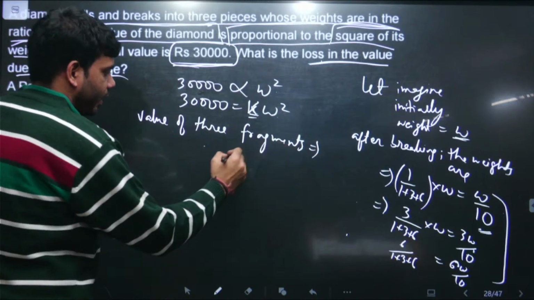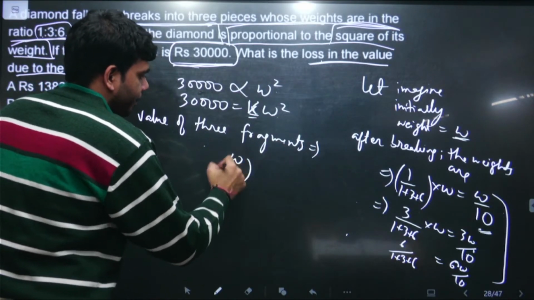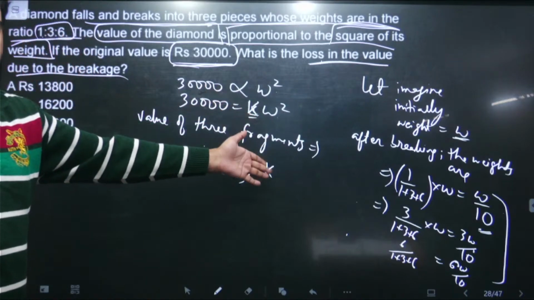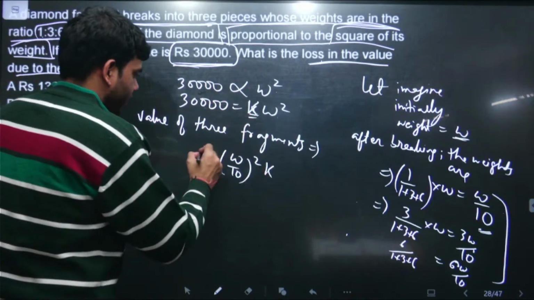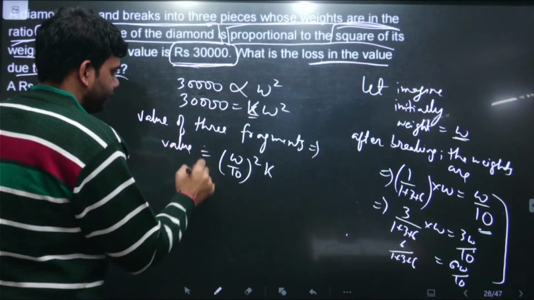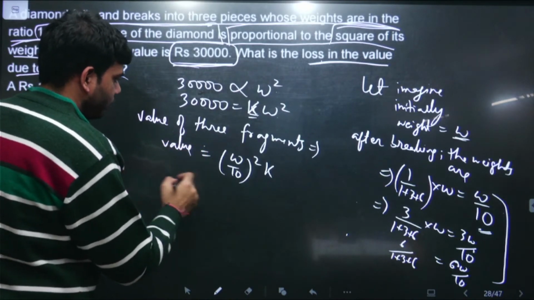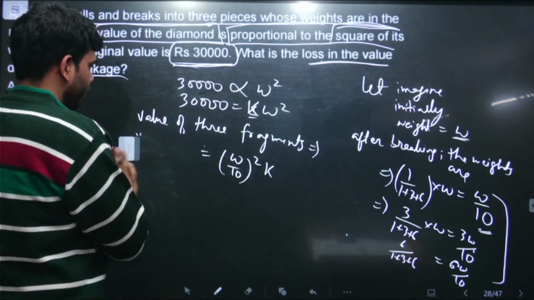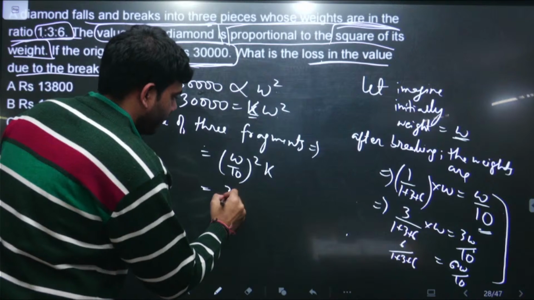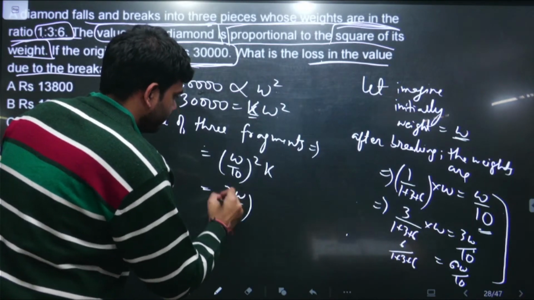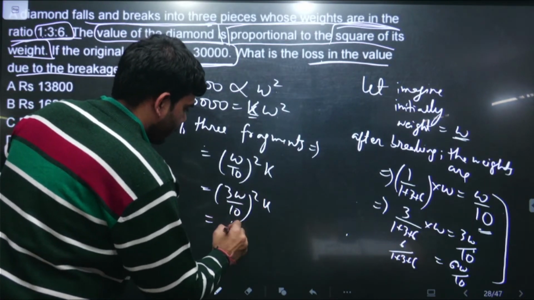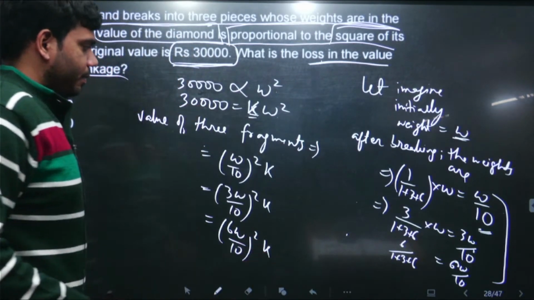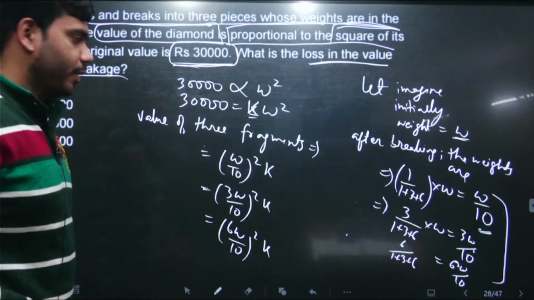तो पहले वाले का weight है W by 10 इसका square into K, that is its value. यही है K into उसका weight का square, so its value is this much. And second का जो होगा value similarly value of the 3 fragments, पहले का ये आया, second का ये आएगा and third का this will be the value. Right, this is the value of the 3 different fragments of your diamond.